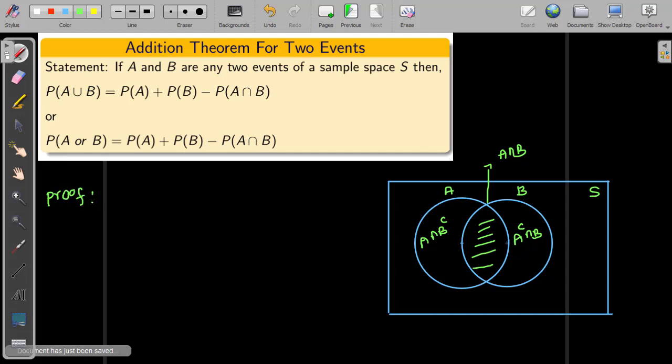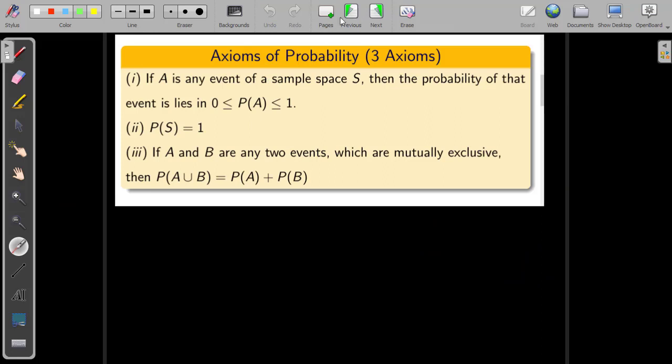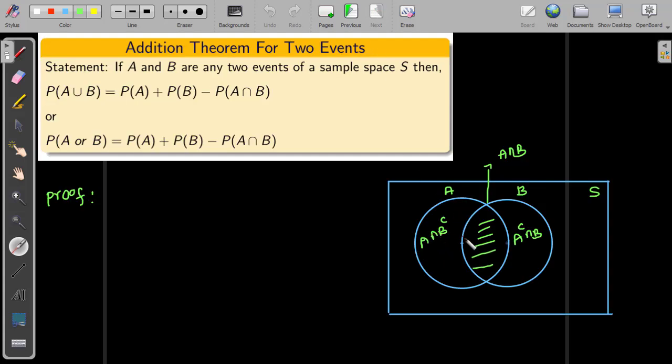From the figure we can clearly see that the A intersection B complement area, the A intersection B area, and the A complement intersection B area, these three areas are mutually exclusive, which means I can apply axiom number 3 here. Like, if A and B are mutually exclusive, then the probability of A union B is P of A plus P of B. Similarly here, these three areas are mutually exclusive.